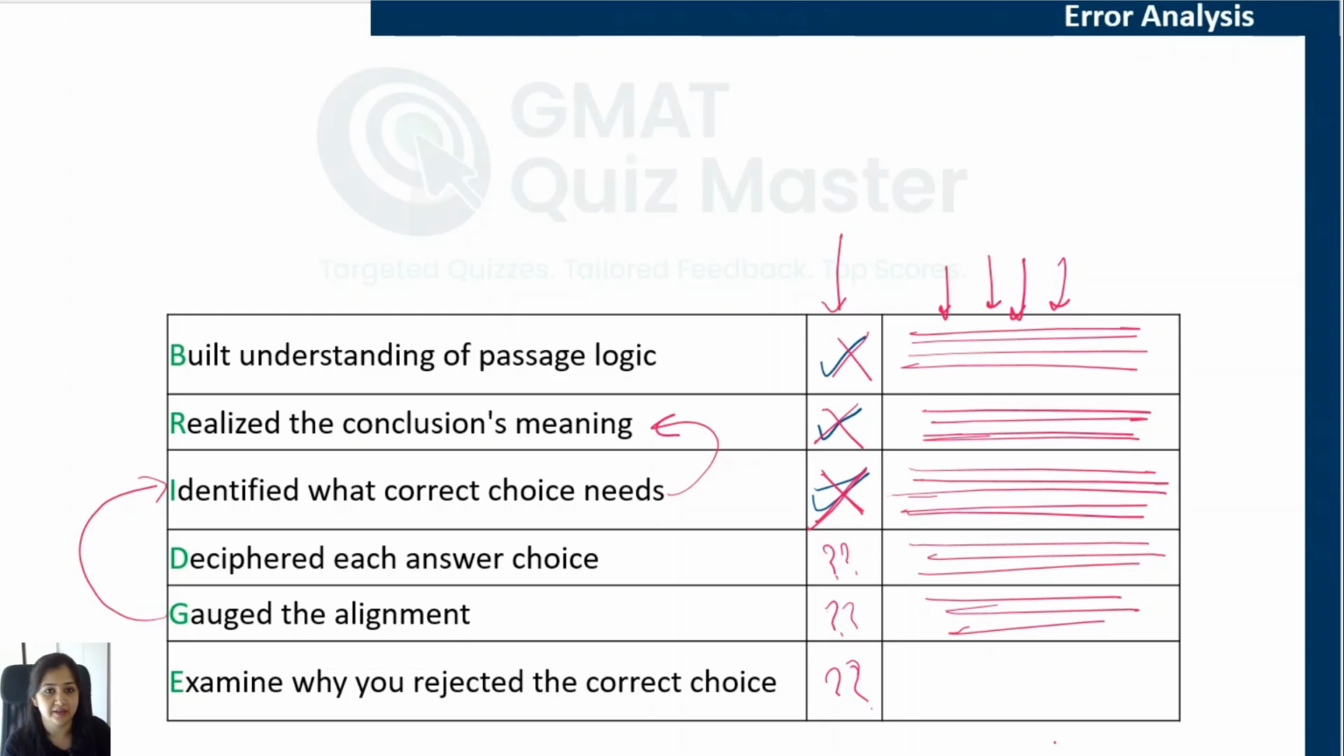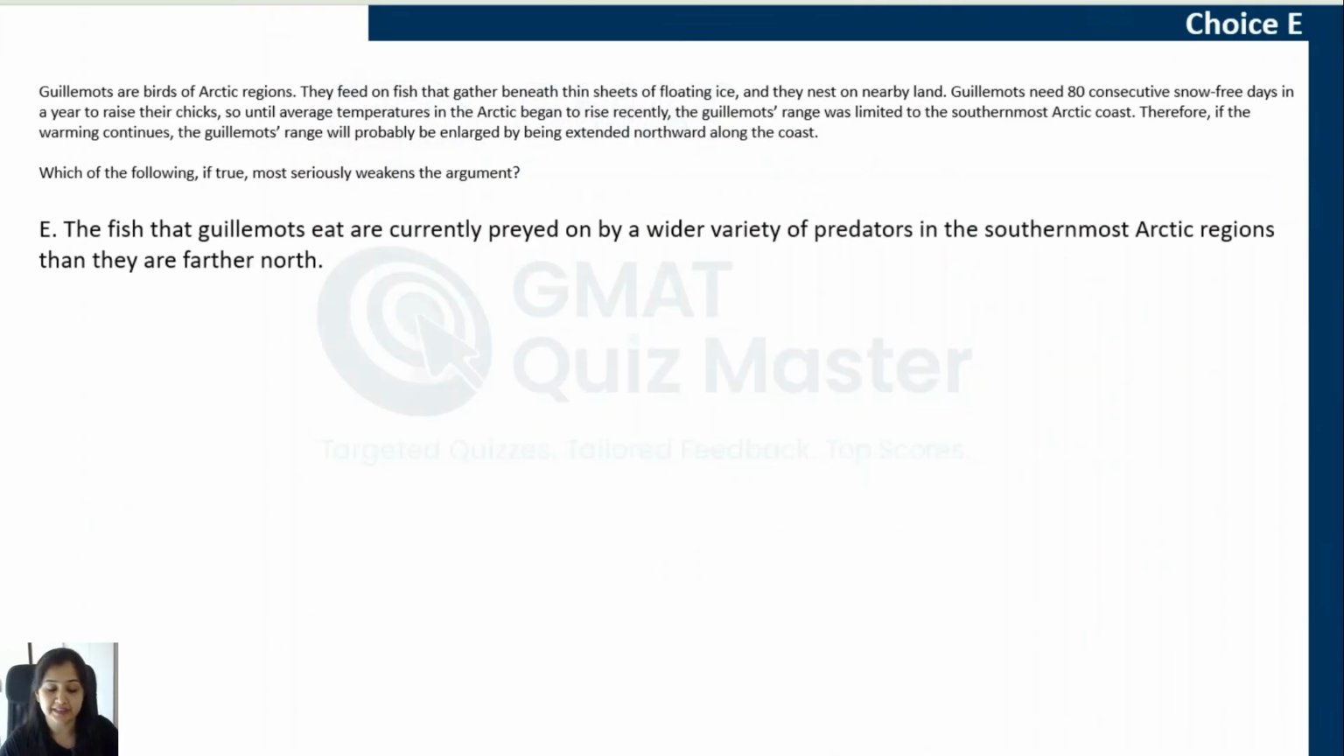Maybe you just read it and understood just the meaning. You did not connect it to the information that you have already been given, an important requirement that has already been mentioned, that they feed on fish that gather beneath this ice. So it is always important not just to understand the meaning of the choice, but to understand its impact as well. So please, choice E.